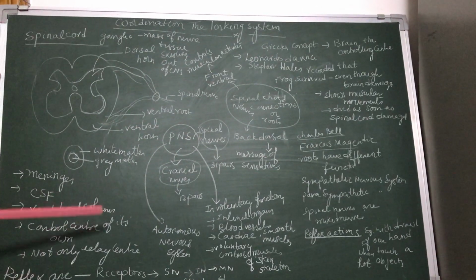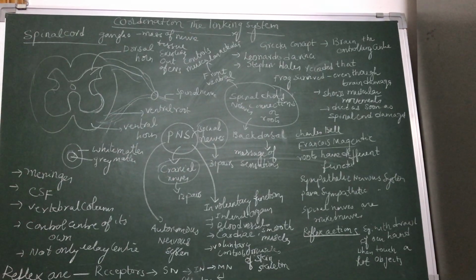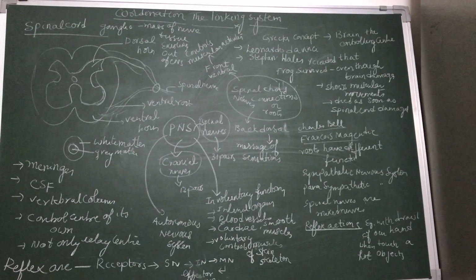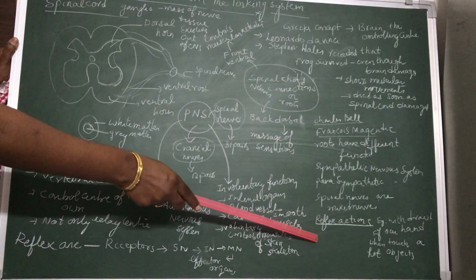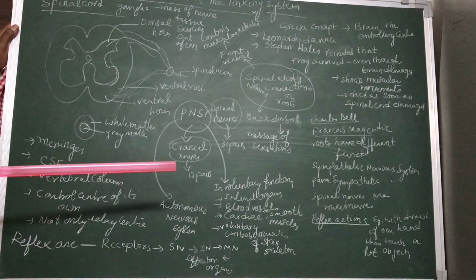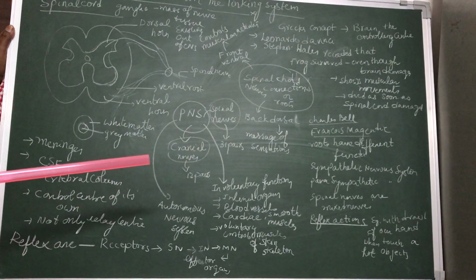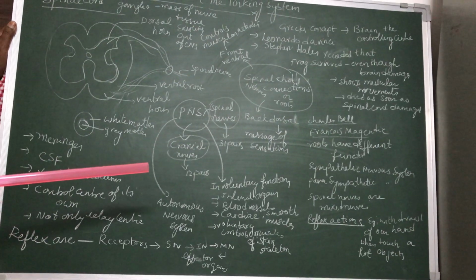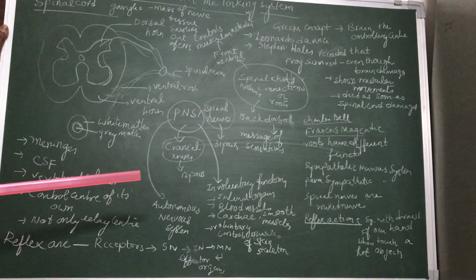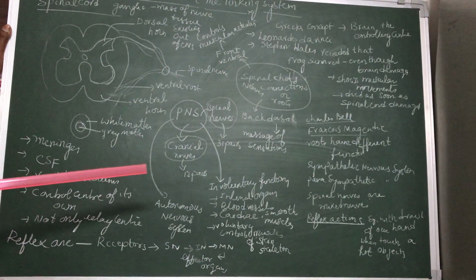Now, coming to the important function carried out by the spinal cord: reflex actions. What are reflex actions? Reflex actions are automatic, sudden, involuntary, spontaneous actions that occur in our body. Here the brain is not involved in the reflex action.